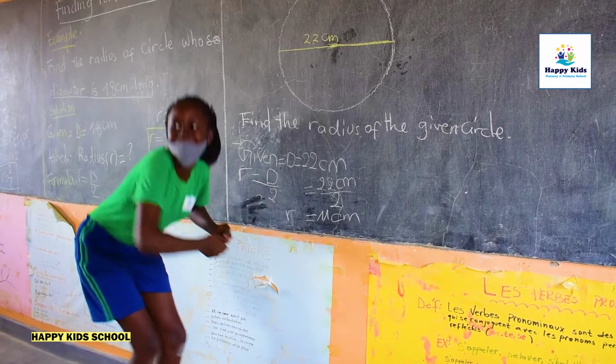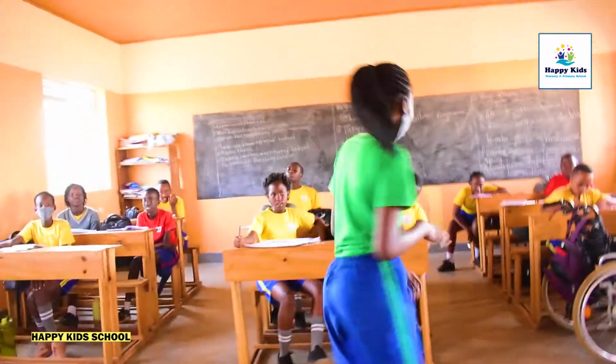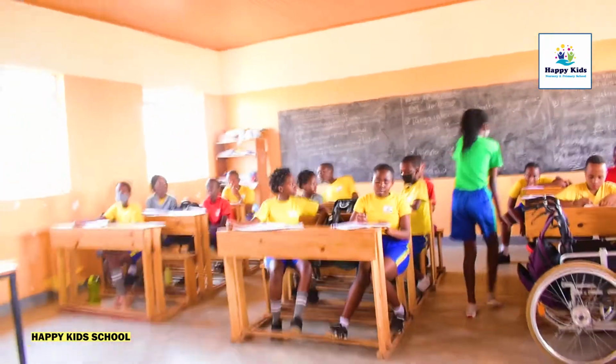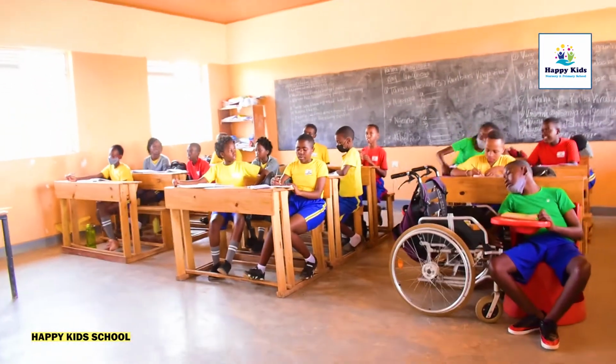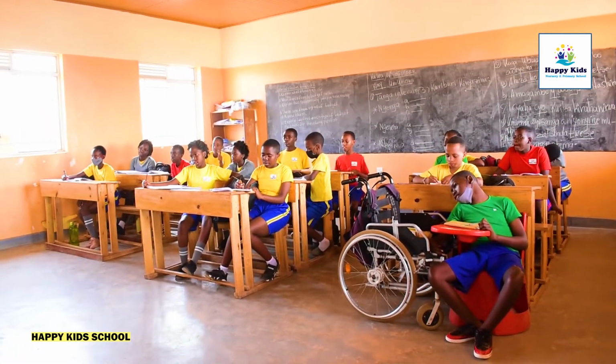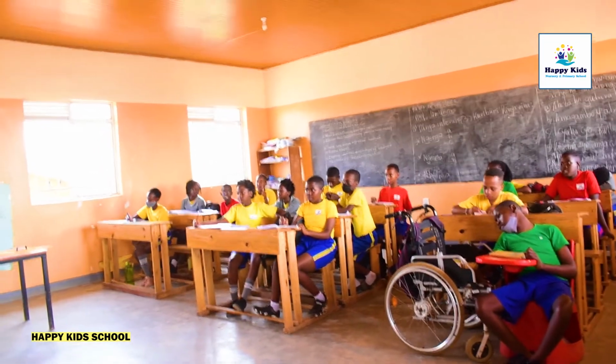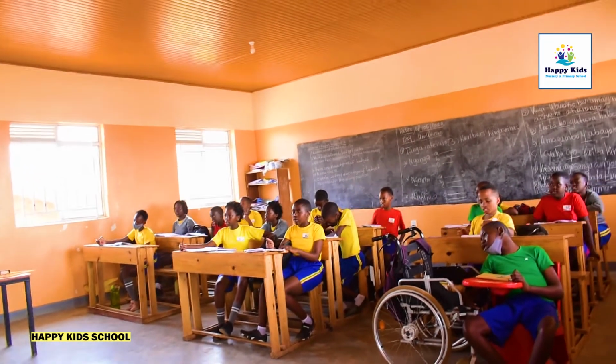Okay, you have got the radius of the circle by taking the diameter divided by 2, and you have got the radius of the circle, which is equal to what? To 11 centimeters. Is she correct? Yes. Have you got this 11 centimeters? Yes. Can you clap for her?